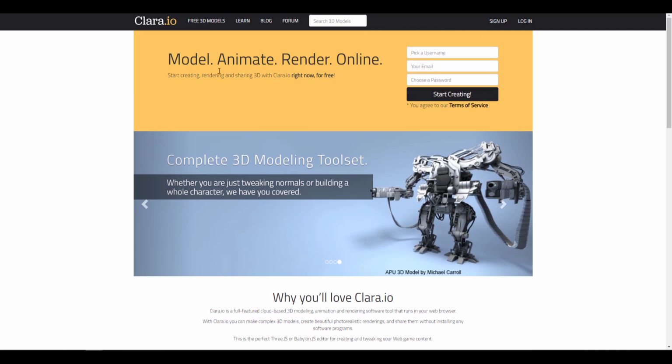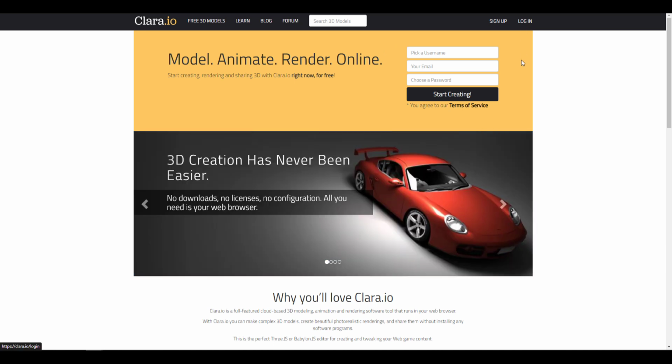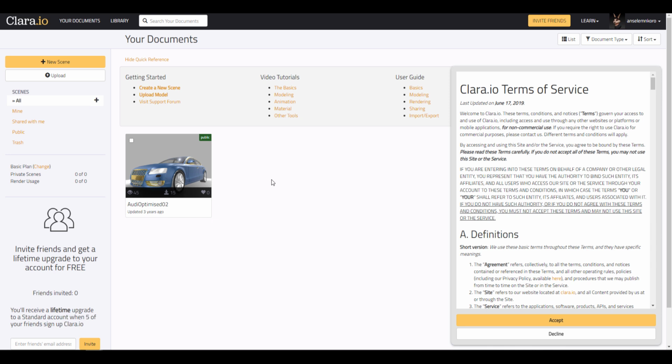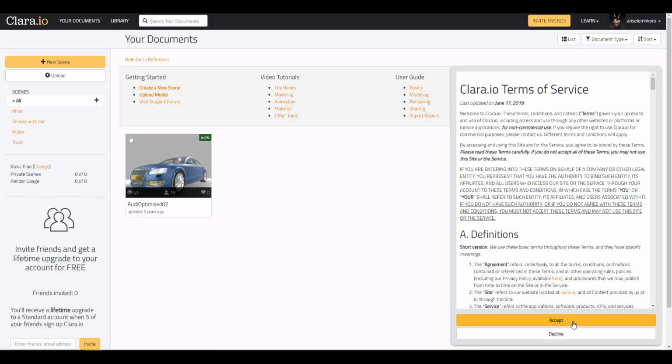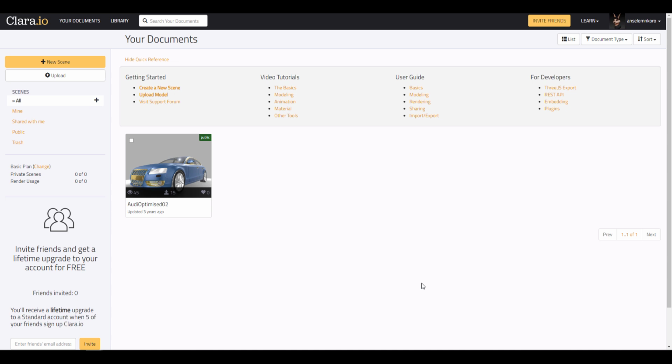And for those who are wondering how do you get to make models with this, of course there are wonderful ways that you can. So for you to make a model, you need to go over to the login section and log in. And once you log in, this gets presented to you. You can choose to accept or deny the terms of service, which will set you all the way back. But then if you choose to accept it, then you need to accept the terms of service, which totally says that if you're using a basic plan, you can make models for free and use them for non-commercial projects.